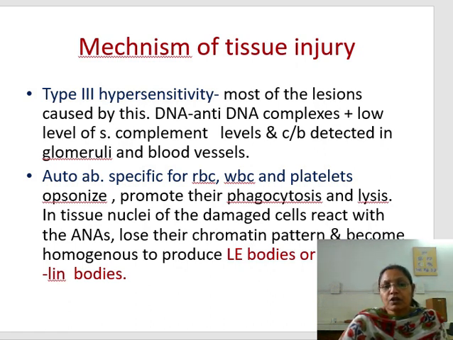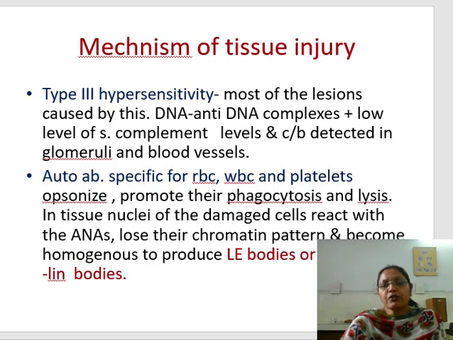The autoantibodies are specific for one, DNA, and others are antibodies to RBCs, WBCs and platelets, and the antibodies opsonize the cell, or cover the cell externally, and promote their phagocytosis and lysis. So a type 2 hypersensitivity reaction is there.